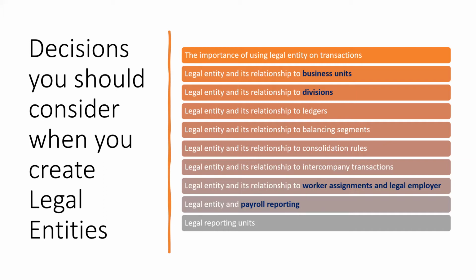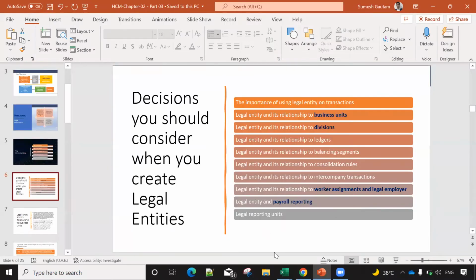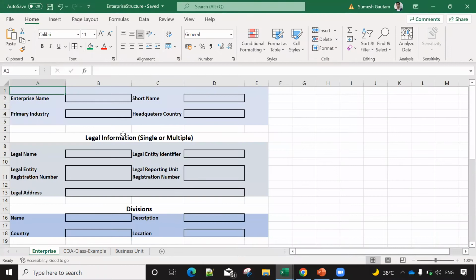Tomorrow we will create our enterprise, and before that, whatever is required for creating a legal entity, we will do. Our job is to fill this information. Maybe you all have this Excel sheet with you. No, I don't have it. It's not on the slides shared. It's on the Google Drive; it was shared last week, if you check your email. Okay, I will ask the coordinator to share this with you again.